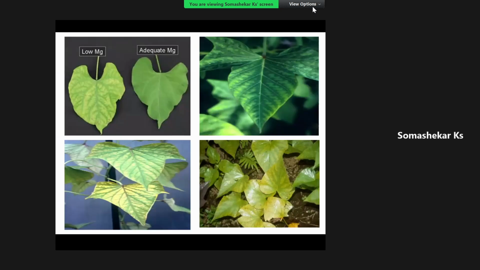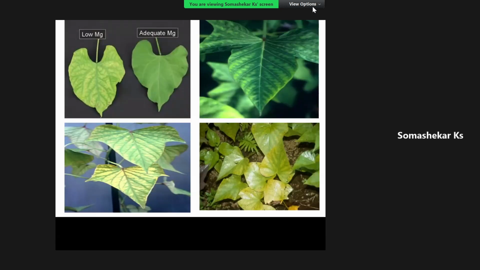See here. All the younger leaves here in this figure, you can observe the deficiency of magnesium and adequacy of magnesium. With adequate magnesium, there is no yellow color pigment. Yellow color pigment is called xanthophyll. Whereas in magnesium deficiency, you can observe here.